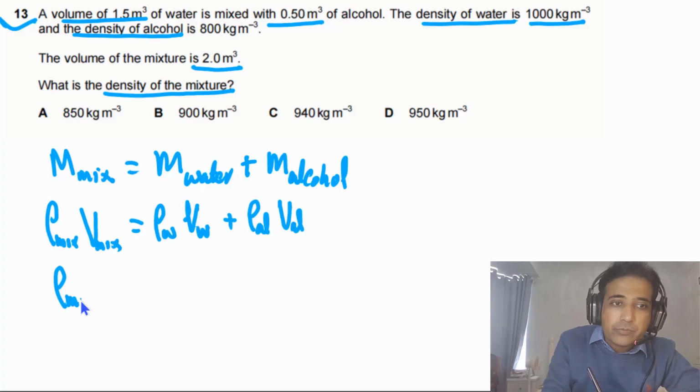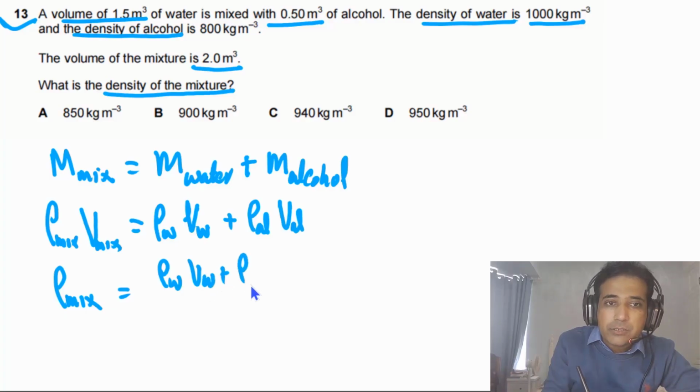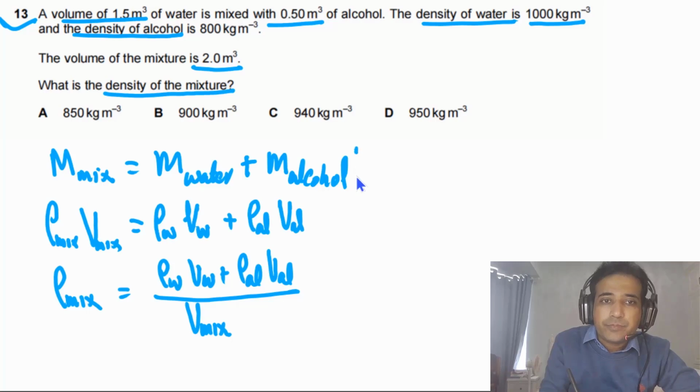So we can rearrange and write down the density of the mixture. This will be equal to density of water times volume of water, plus density of alcohol times volume of alcohol, divided by volume of mixture. And now we simply need to plug in values.